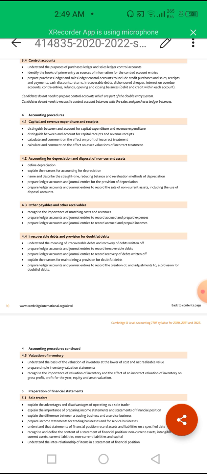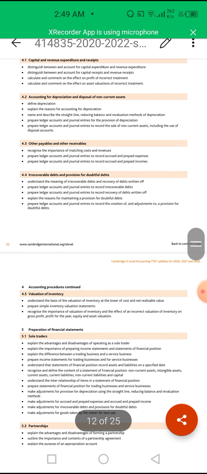Then irrecoverable debts and provision for doubtful debts. There are multiple times when we can't get back loans, we can't get back the payments from the people who have bought something from us. So the debtors got entered, and multiple times our debtors become bad debts. We can't receive that. This is known as bad debts. When you can't get money from your debtors, that means it's a bad debt.